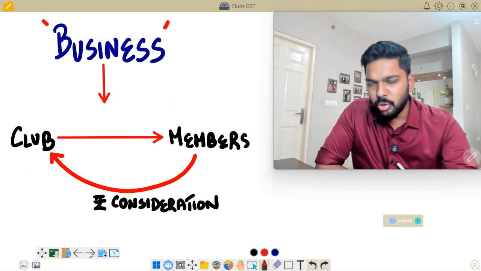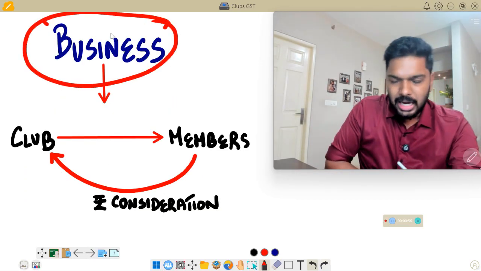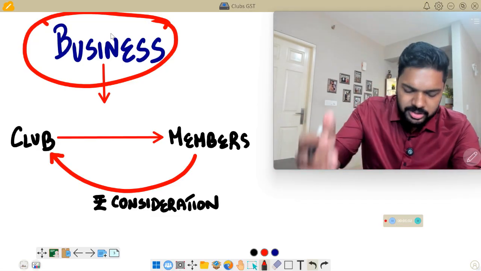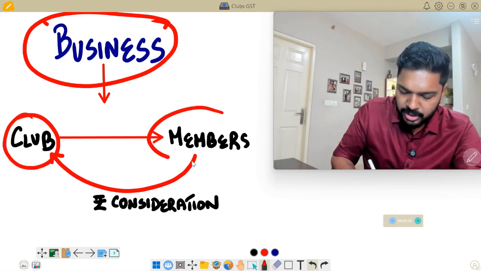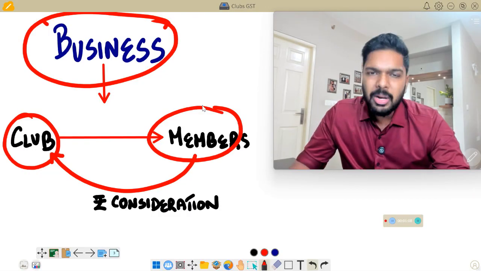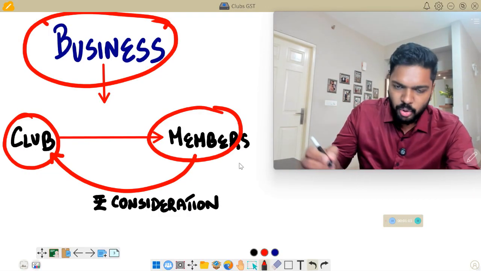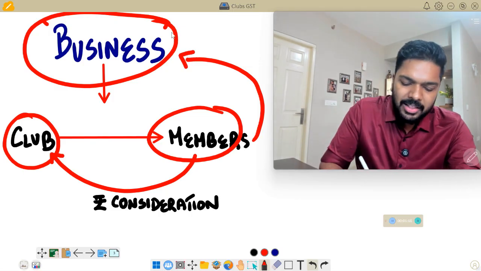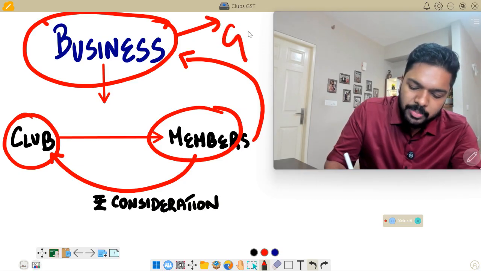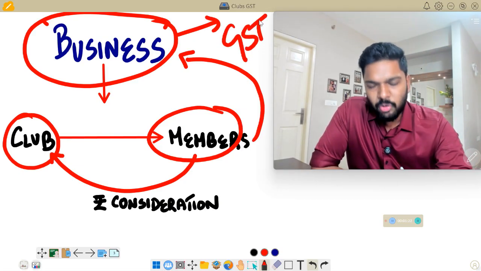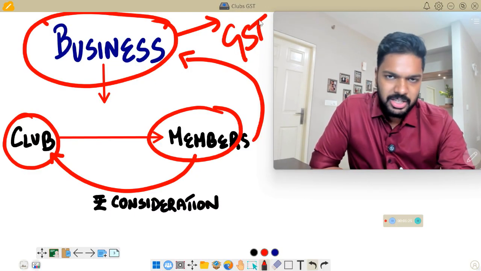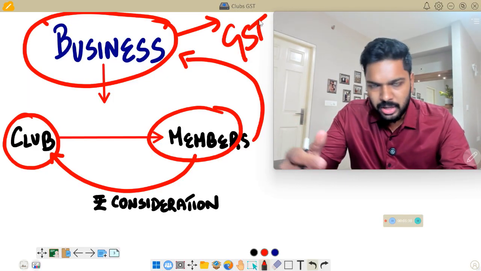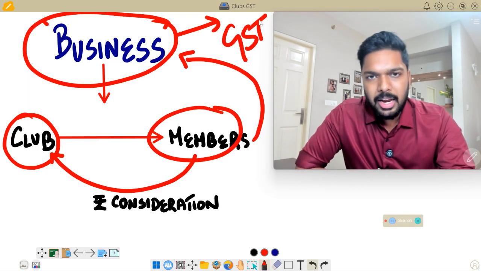Number two, you have another definition of business, and under that, the activity that involves the transaction between a club and its members, which involves the provision of services, supply of goods for a payment, cash, deferred payment, whatever, tantamounts to business. It is in the course of business or the furtherance of business, and therefore it's included in the definition of business, giving rise to the concept of GST. So if you look at person and business, two definitions under GST, for both these, transactions between clubs and members will fall under these two definitions, and this further gives rise to the levy of GST.